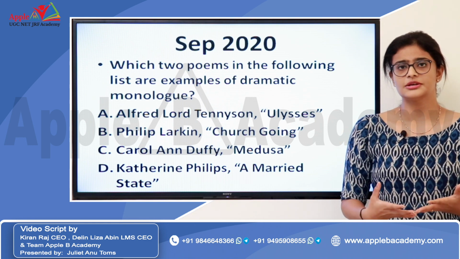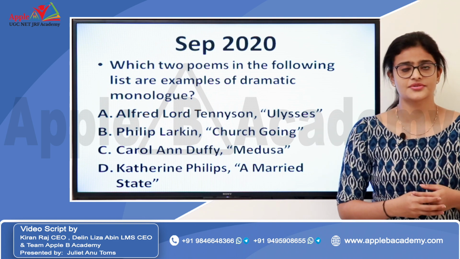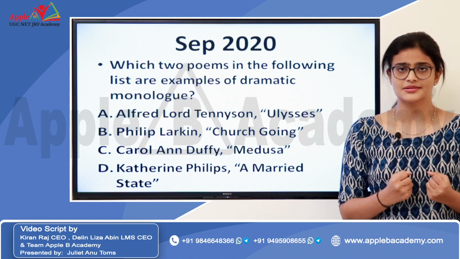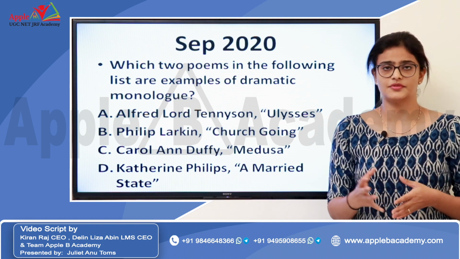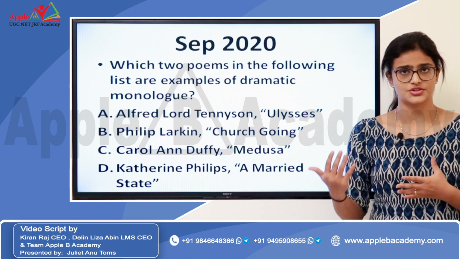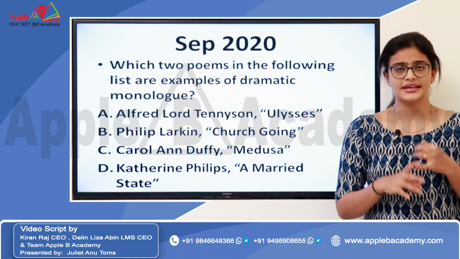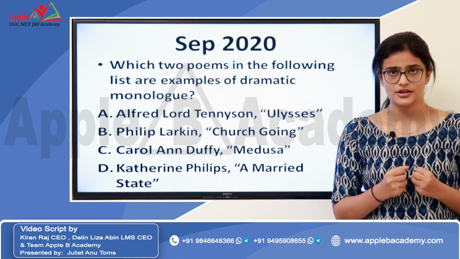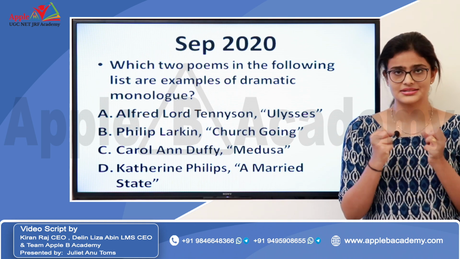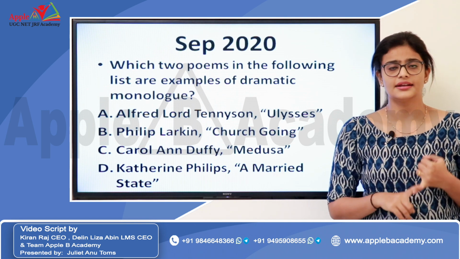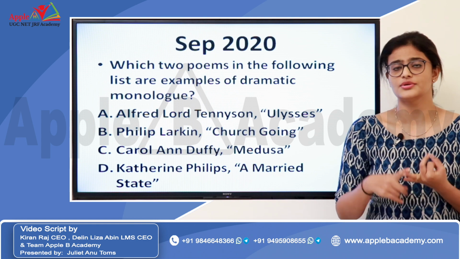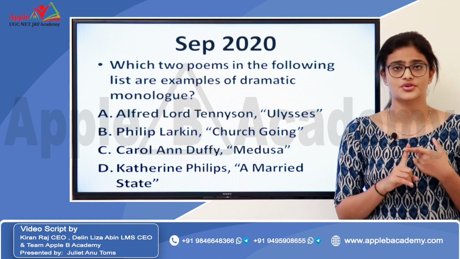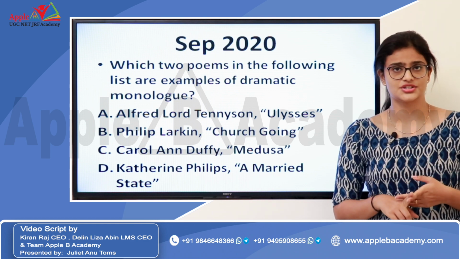Dramatic monologue was not something coined during the Victorian age, but it became popularized during this time. So while you are preparing for a NET exam and taking a particular period, look at the important movements, theories, concepts and literary styles that were popularized during that time.